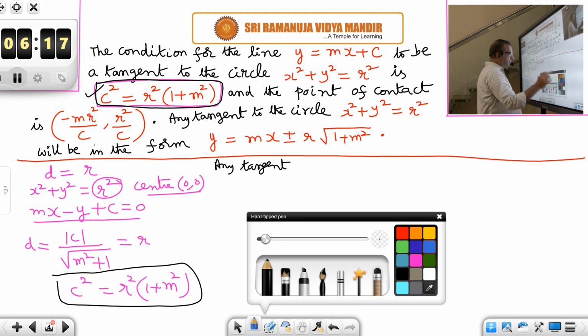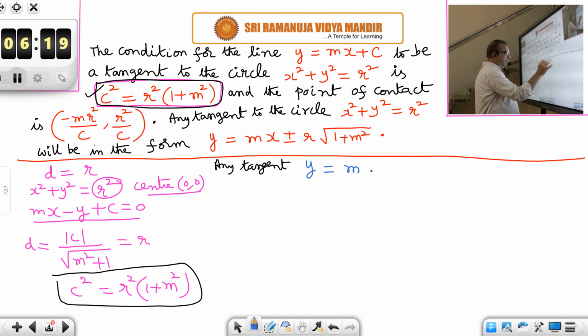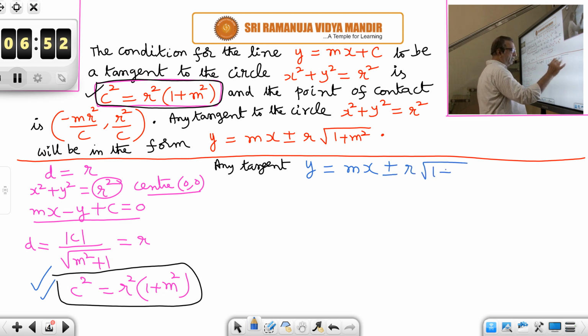Y is equal to mx plus c, m your choice. You can select any real number as m. But the constant c will be decided by the circle to which this line is a tangent. So, what is c? From this, c square is equal to r square into 1 plus m square, is it not? Therefore, c is equal to plus or minus r into root of 1 plus m square.